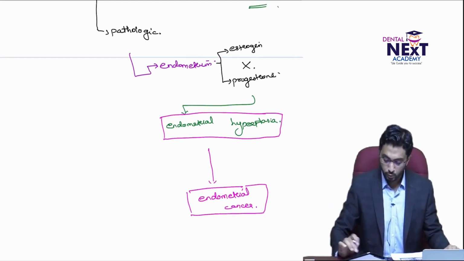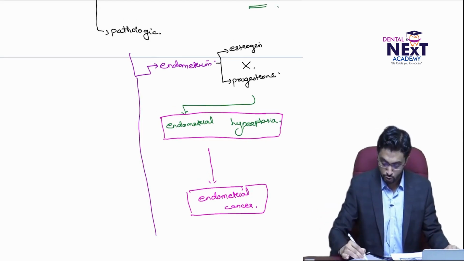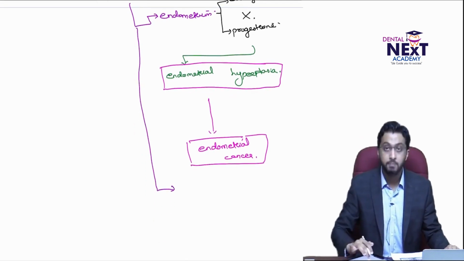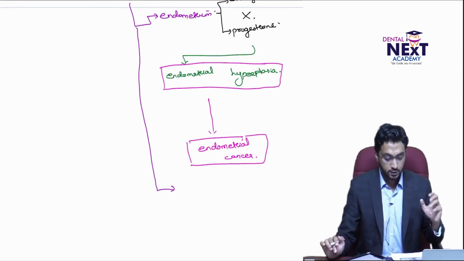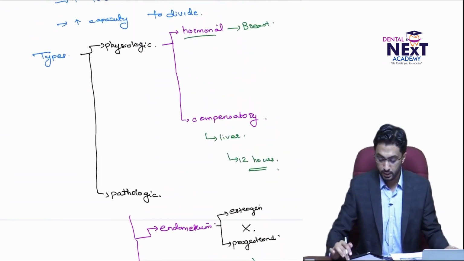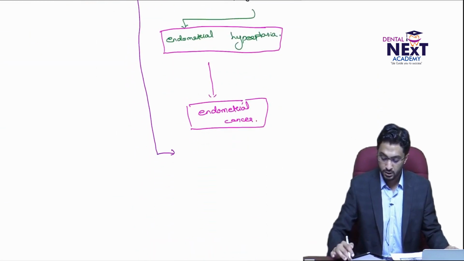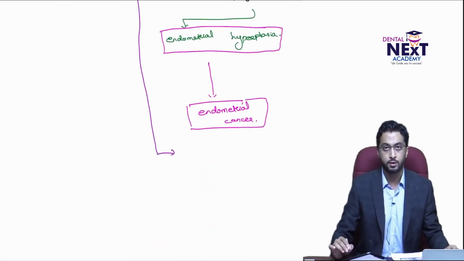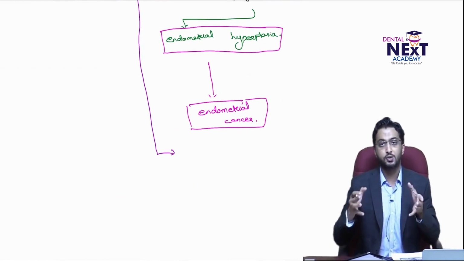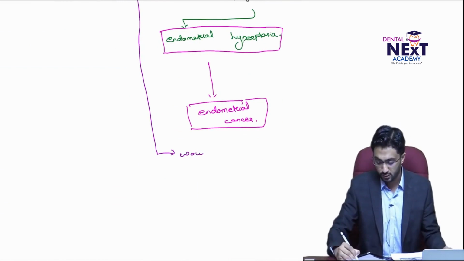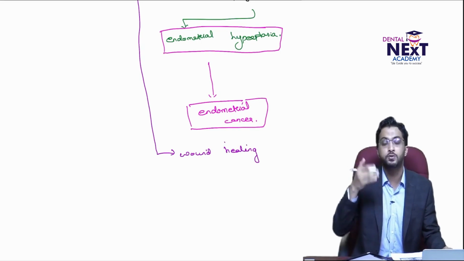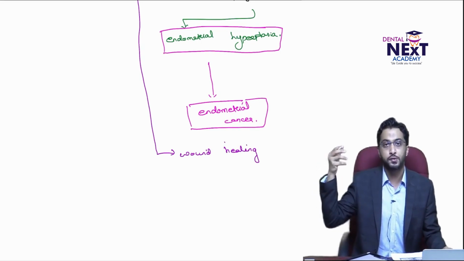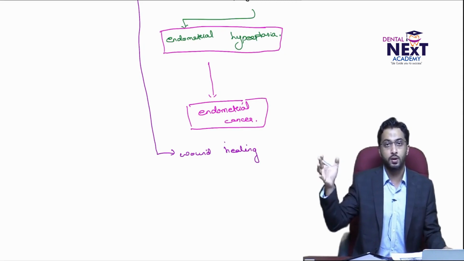Okay, so that was one example, that is about the endometrium. Under the influence or imbalance of estrogen and progesterone, this problem happens. Now, not just this, you also see this in another condition, physiologic or I would say pathologic itself, because wound healing is not a very physiologic thing. It happens physiologically, but it happens due to an external noxious stimulus. The injury is due to an external noxious stimulus.